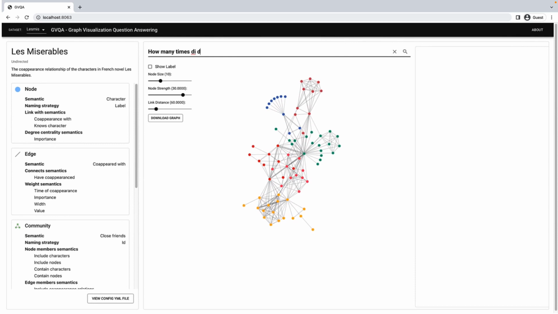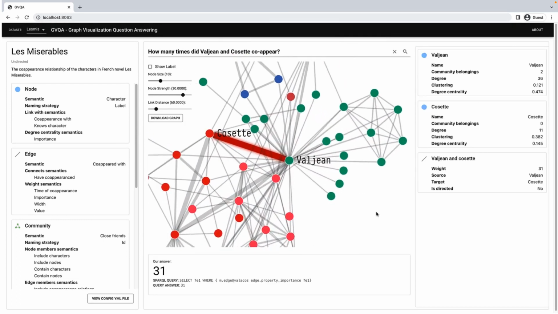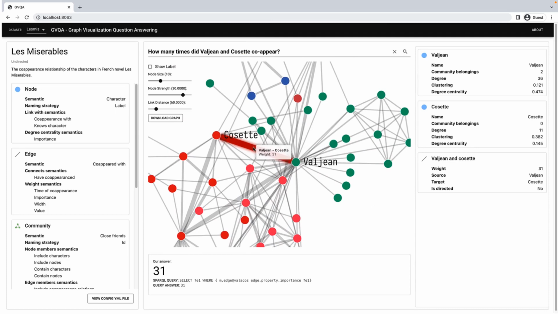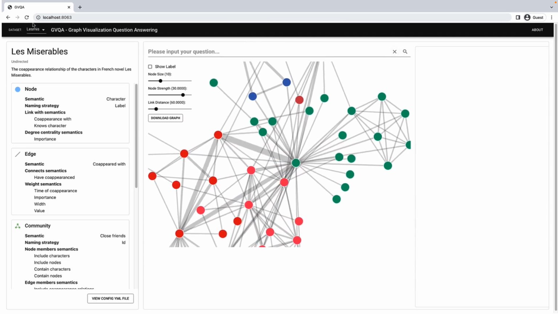We can try to ask something about the edges, but in a semantical way, such as how many times did Valjean and Cosette co-appear? Our system gave us the weight of the edge and highlighted it, and put the edge and the nodes it connects in the auxiliary answer panel.